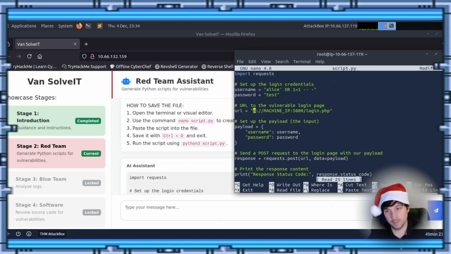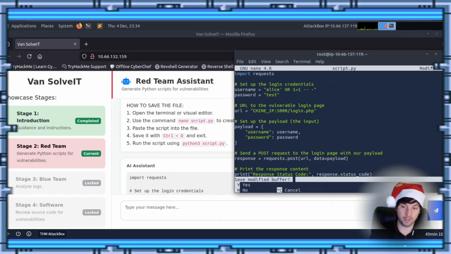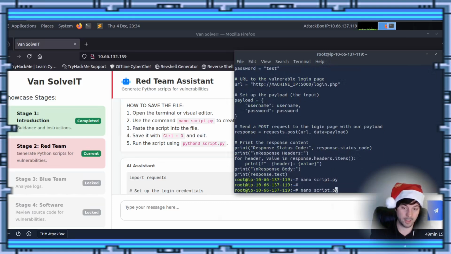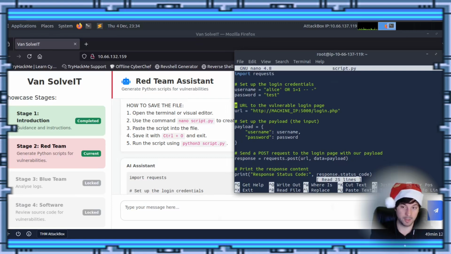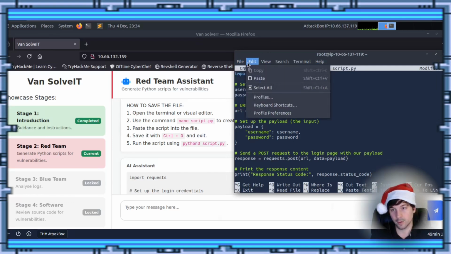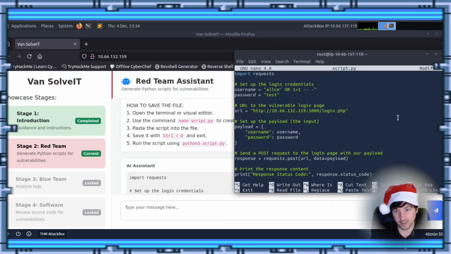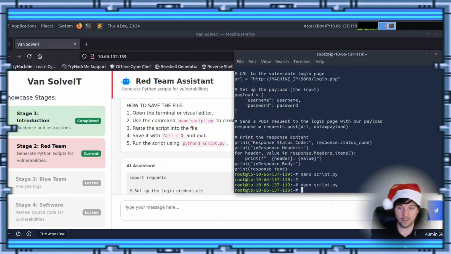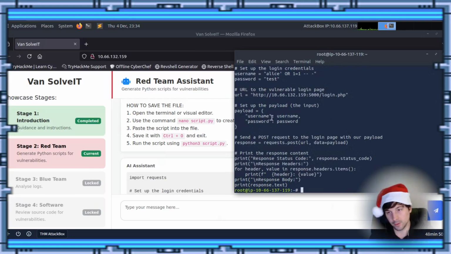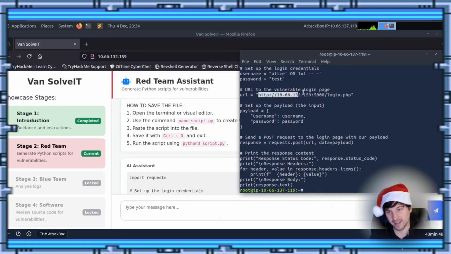Whoops. So watch this, if you hit Control X and you tell it no, it won't actually save anything you've done. Pretty cool, right? In case you made a mistake and don't know how to Control Z, it's a real fast way, luckily if you haven't done too many bad things. And we can come over here to edit, and then click paste there. And that will paste that into our file. Control X and Y to save it. Let's go ahead and cat that to make sure we did it right. It's there, if you look right here. I can't aim. This is why I'm terrible at first-person shooters.